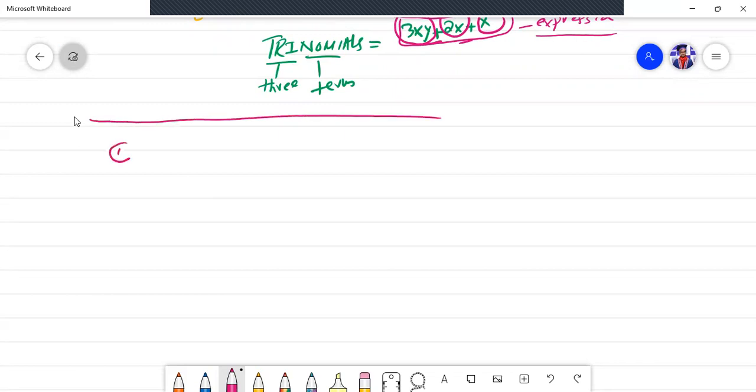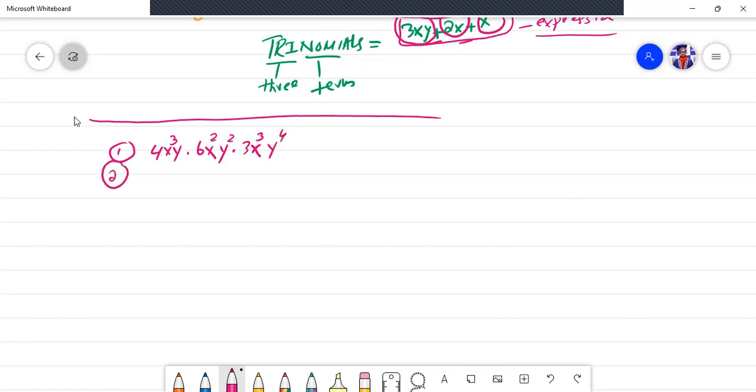Number one, 4x raised to power 3 y times 6x square y square times 3x raised to power 3 y raised to power 4.